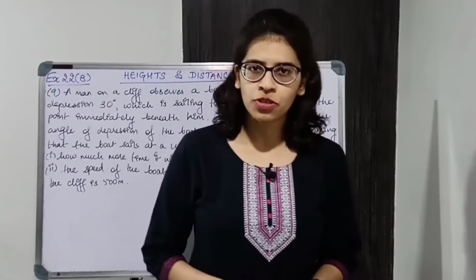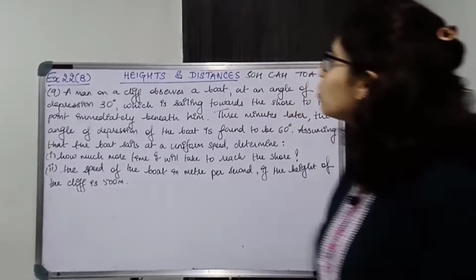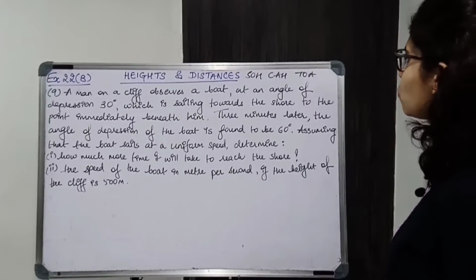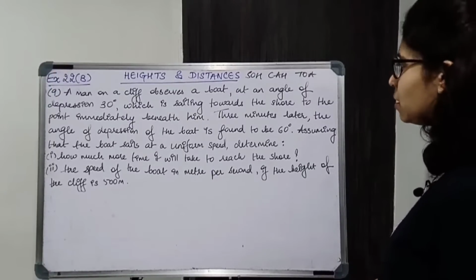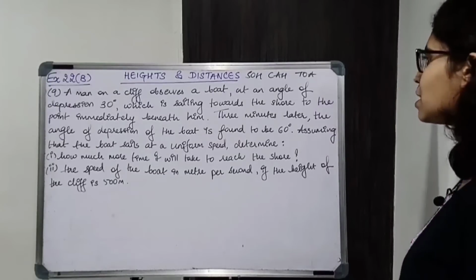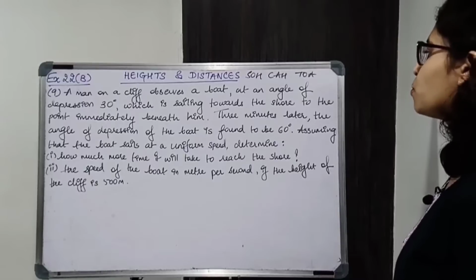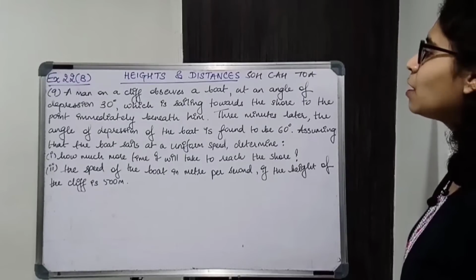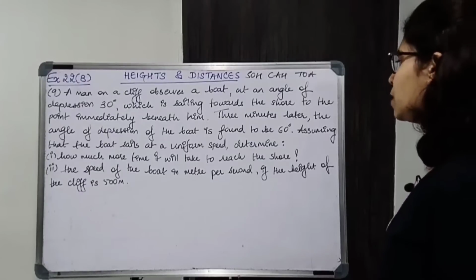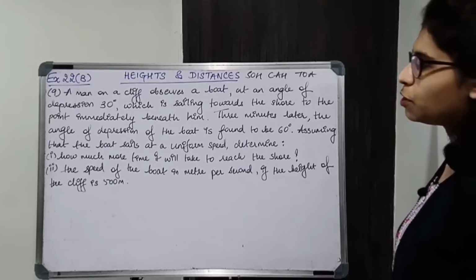So, starting with question number 9. A man on a cliff observes a boat at an angle of depression 30 degrees, which is sailing towards the shore to the point immediately beneath him. 3 minutes later, the angle of depression of the boat is found to be 60 degrees. Assuming that the boat sails at a uniform speed, determine, first part, how much more time it will take to reach the shore. Second part, the speed of the boat in meters per second if the height of the cliff is 500 meters.